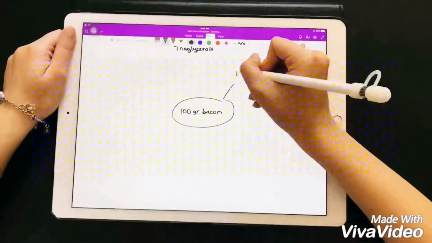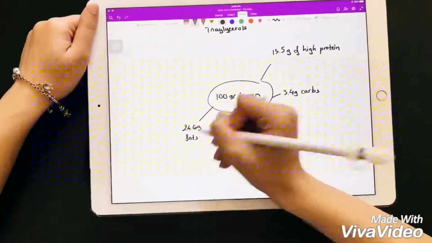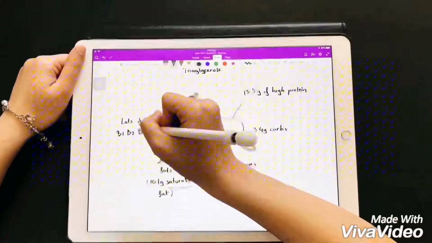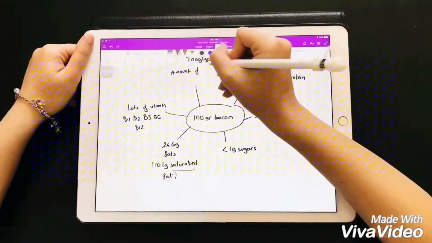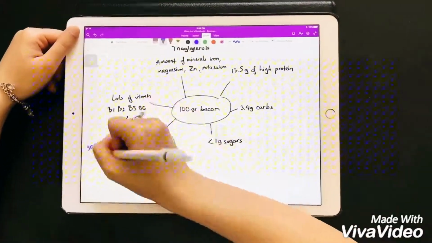Meats tend to be very nutritious, and bacon is no exception. A 100-gram portion of bacon usually contains high animal proteins, carbs, and less sugar, high fats, including saturated fat, and a lot of vitamins, and a decent amount of clean minerals.